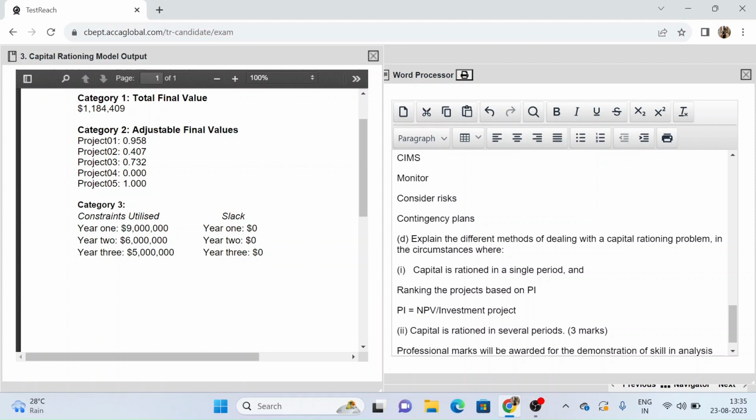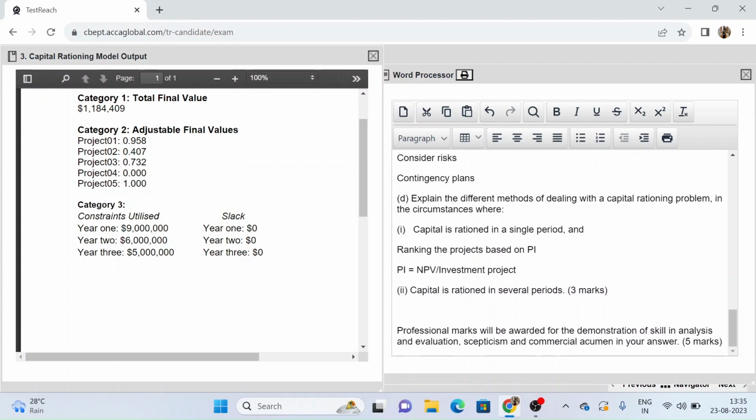Now, how can this problem be solved when capital is rationed in several periods? If we are facing this for several periods, this can no longer be solved with the profitability index. This method can only deal with one limiting factor, which is one period of shortage. But when there are a number of limiting factors, that means a number of periods of shortage, we will have to use the linear programming model, which we have just used above, because we are facing this for multiple periods, right?